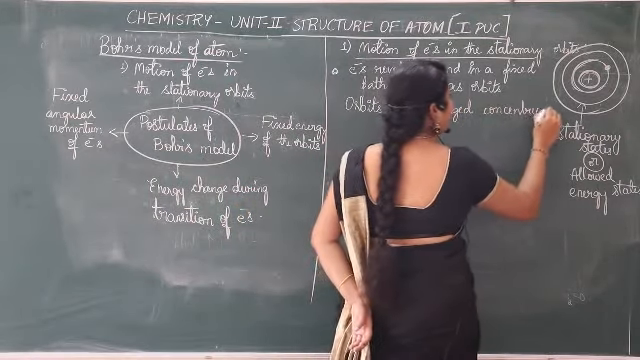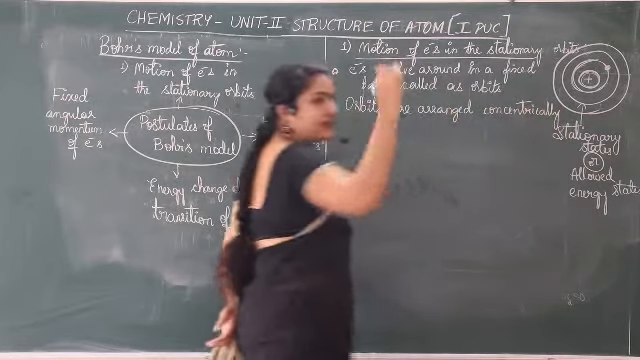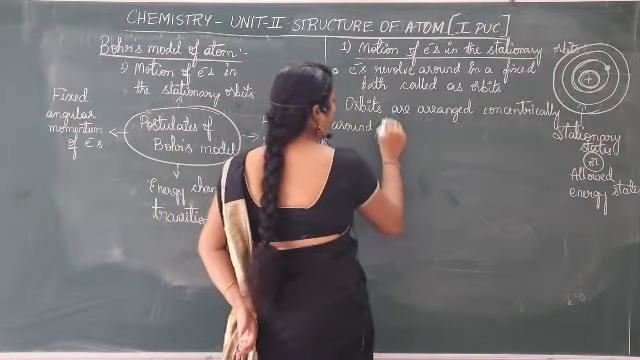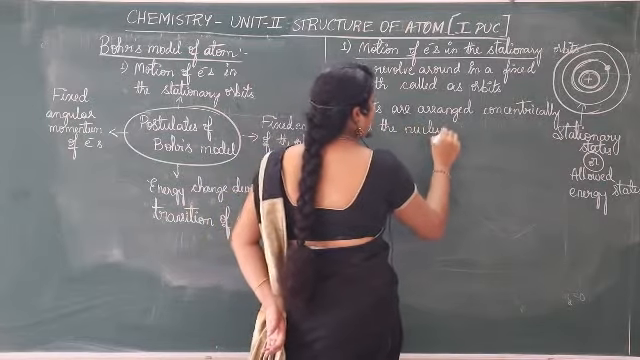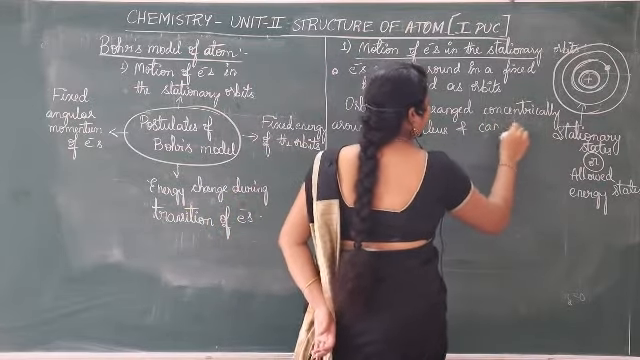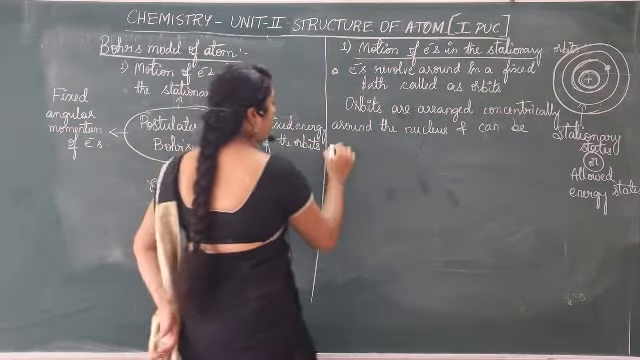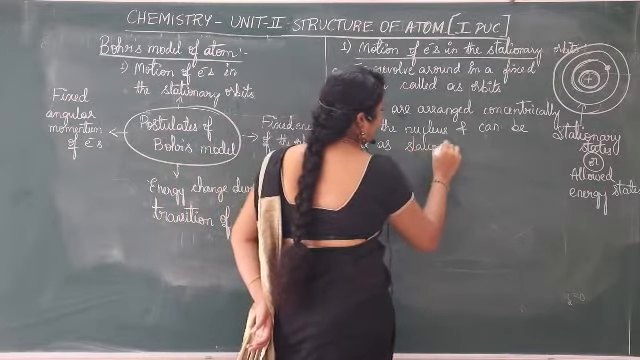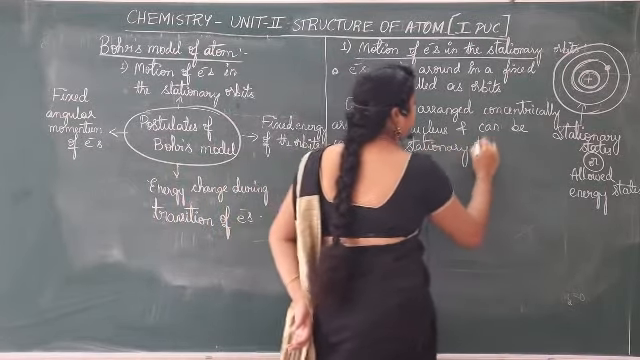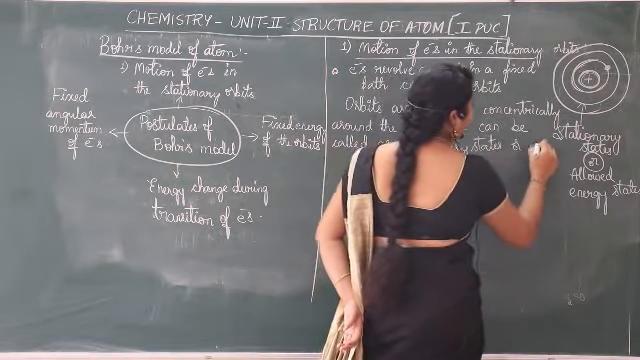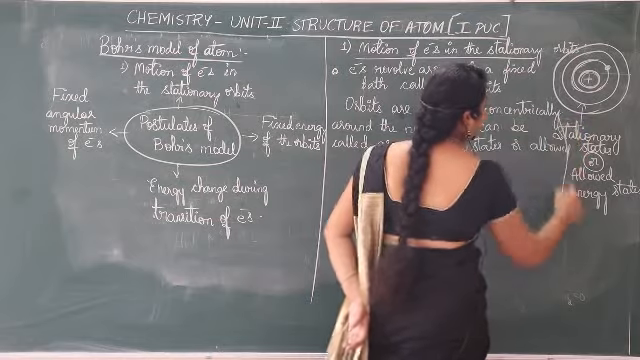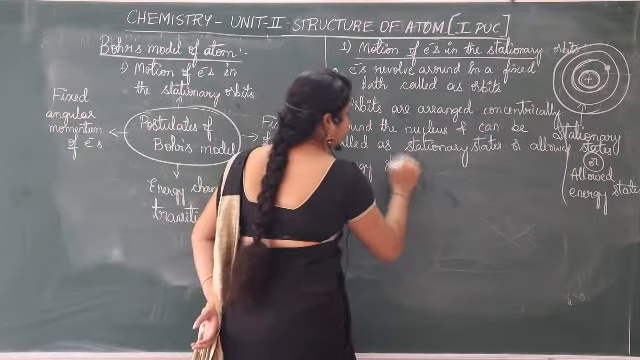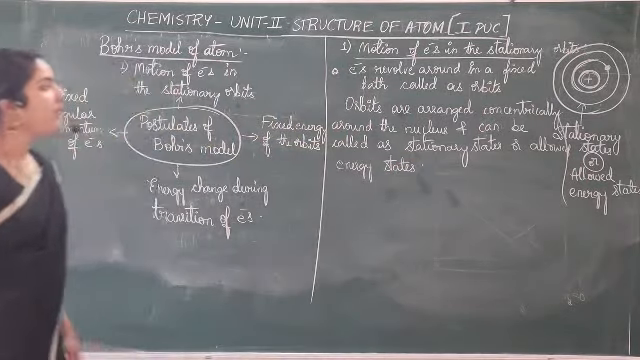Concentrically means with the nucleus in the center and these around it. Concentrically around the nucleus, and can also be called stationary states or allowed energy states. Clear? This was the first postulate.